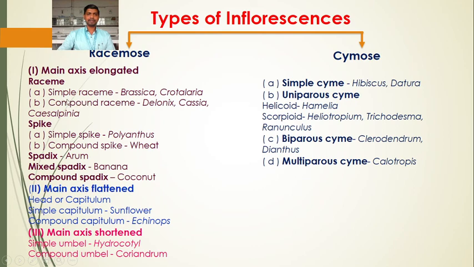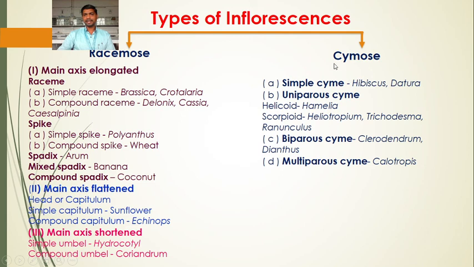The first type of racemose inflorescence is raceme, which is divided into simple raceme and compound raceme. Then spike, simple spike and compound spike. Spadix, simple spadix and compound spadix. If the main axis is flattened, there are head or capitulum, simple capitulum and compound capitulum. If the main axis is shortened, simple umbel and compound umbel. These are the types of racemose inflorescence.